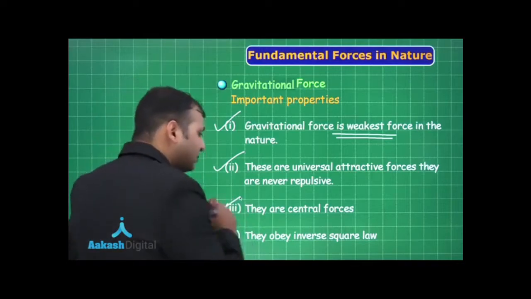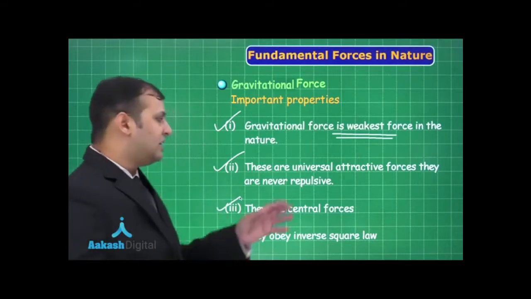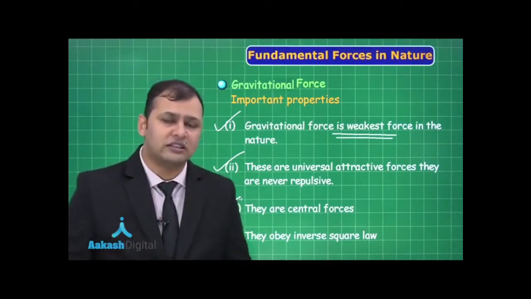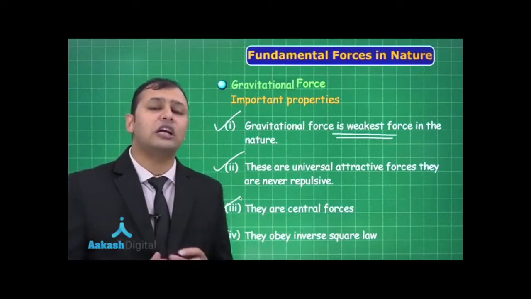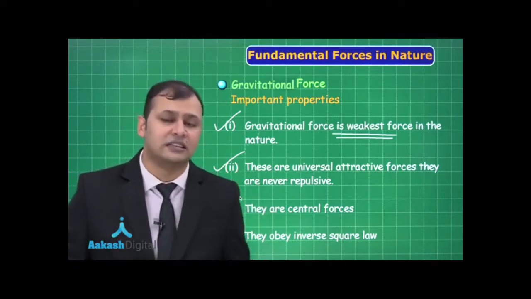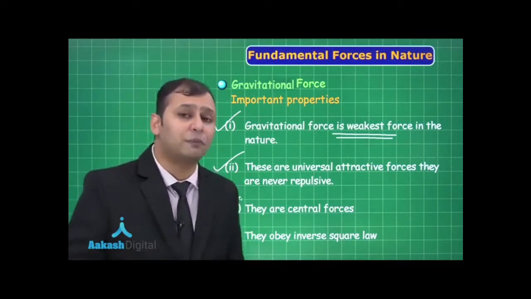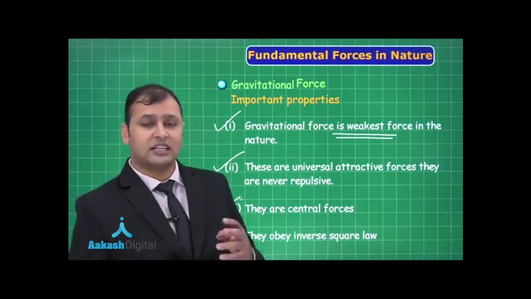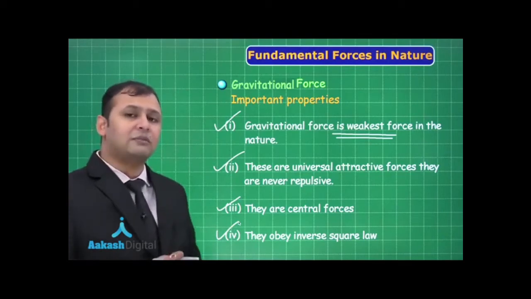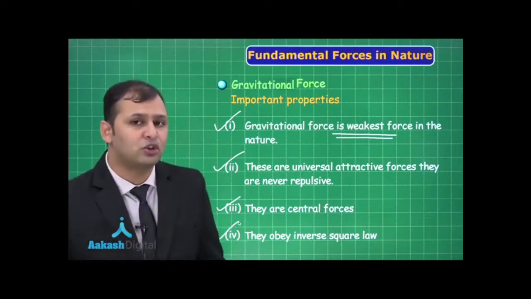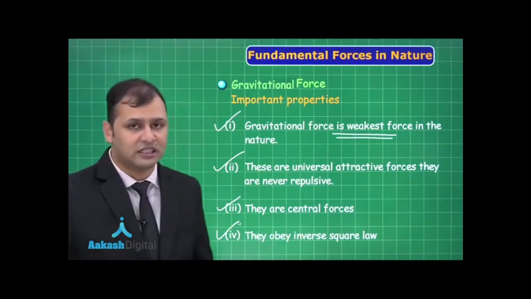Then the third is they are central forces. Now what do you mean by the central force? As you can see here, when the 2 bodies attract or repel each other and the forces act only along the line joining their centers, those forces are known as central forces. And we have some unique properties for these central forces. Let's see what they are. They obey the inverse square law. That means the force is inversely proportional to r square. What was r? The distance between the 2 bodies, right?